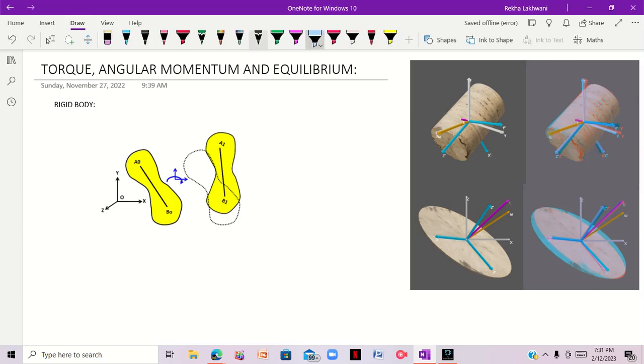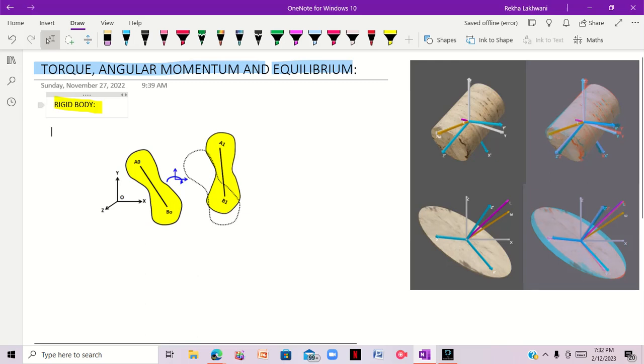in physics, which is torque, angular momentum, and equilibrium, right? So here we have the first topic, which is rigid body. Now, what is rigid body? Actually, this is quite a common concept, but literally, many students are confused about what a rigid body actually is. They misunderstood this topic. So what is a rigid body?